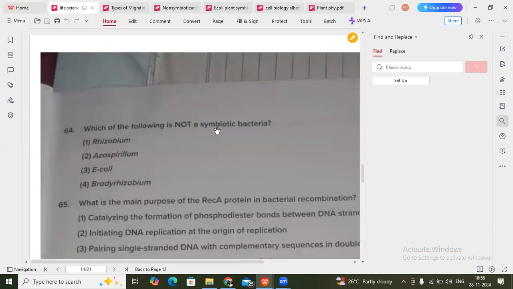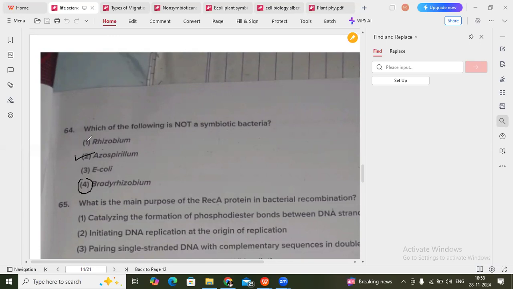Symbiotic bacteria. Here they are asking about symbiotic bacteria. In the KEA key answer, they have given the fourth option, that bradyrhizobium is not a symbiotic bacteria, but this is also a symbiotic bacteria. They are asking for proof. E. coli is also symbiotic when it comes to the human and E. coli relationship, and the plant and E. coli relationship. But azospirillum is a non-symbiotic bacteria.